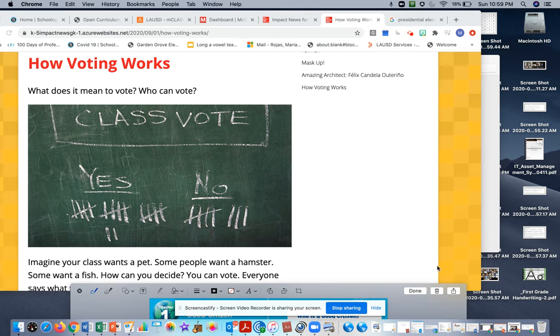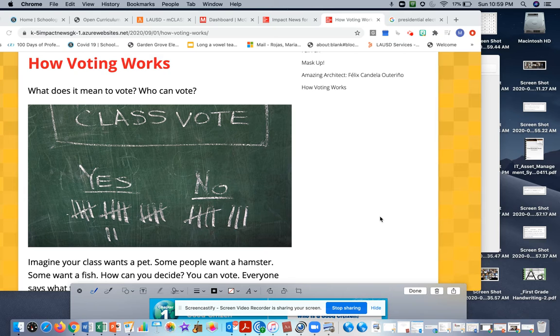Okay, boys and girls. So today we're going to talk about how voting works and what it means to vote and who can vote. And we want to talk about this because we have a very important election coming up and we want to make sure that all our students know what it is to vote. So, when we have a vote, it means that a group of people decide something.